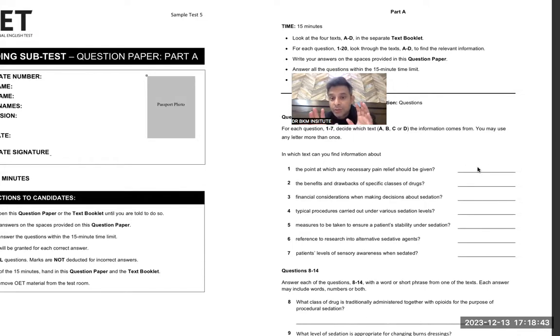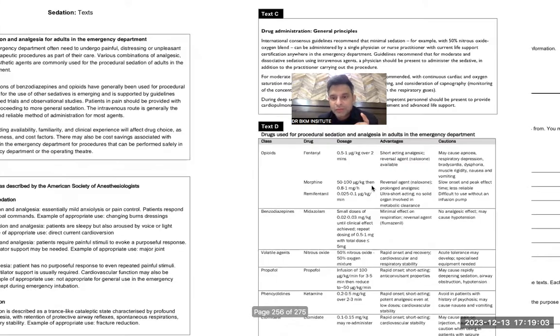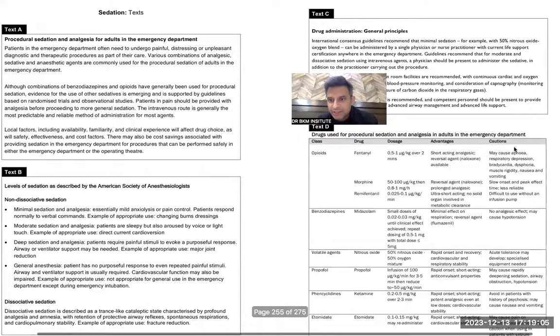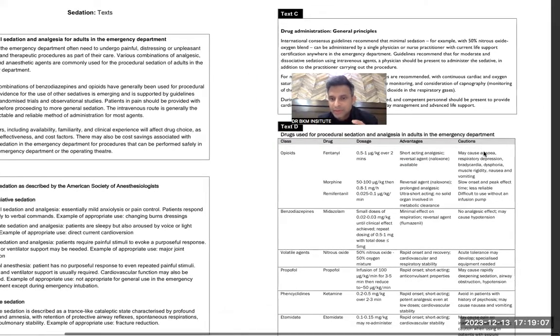Means what I'm telling you, how to save time, is not to get deeper into the layers when it comes to reading part A. When people try to do the first question, they get trapped with the time. So if you're not finding it easy, let it go. So the pain relief word is given. We will put the guesswork later on if we do not find time. Benefits and drawbacks of specific classes of drugs. Let's see, advantage and caution. So that means benefits and drawbacks.